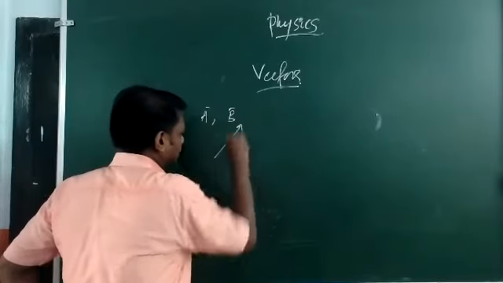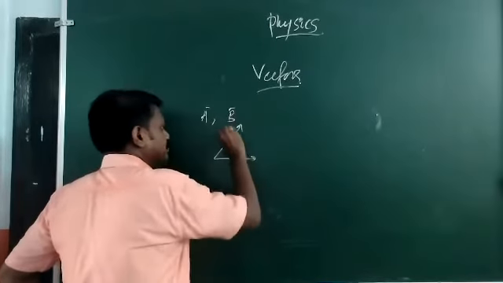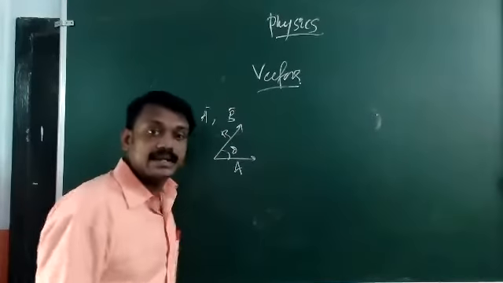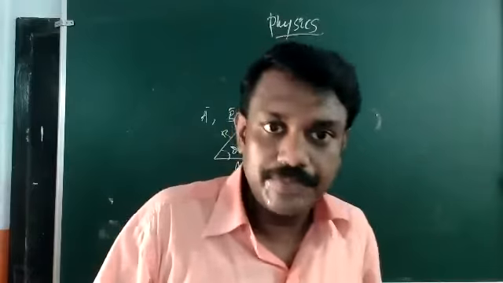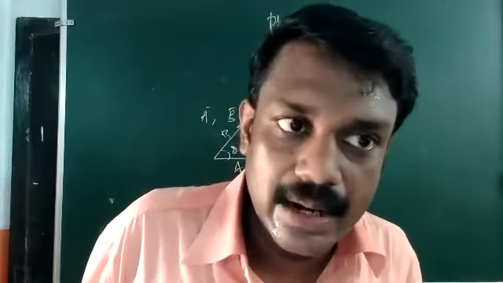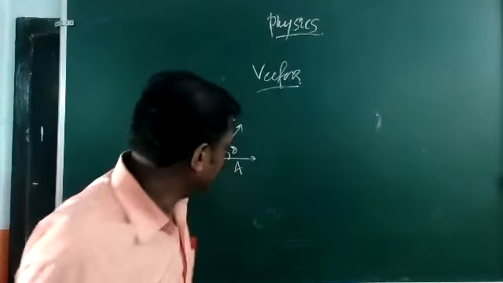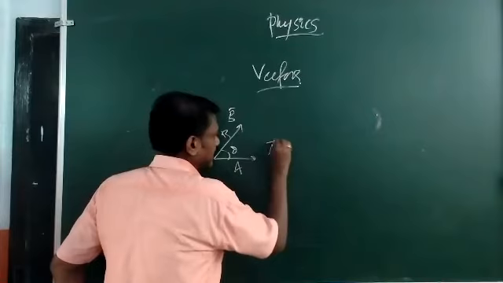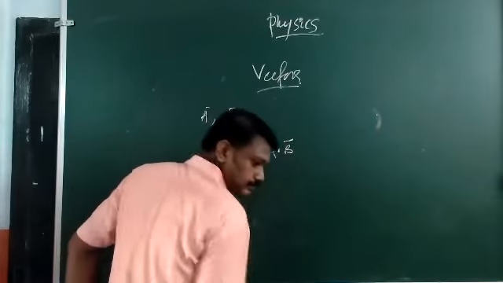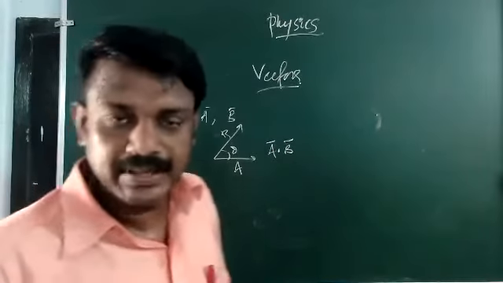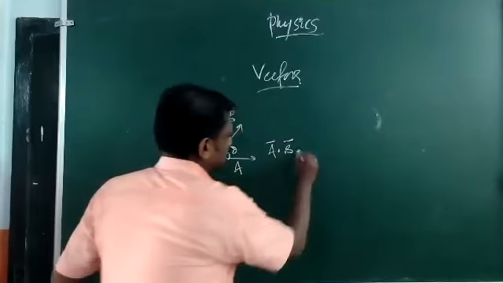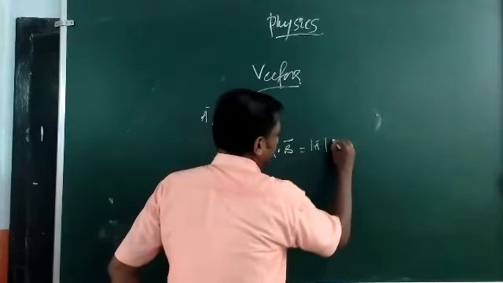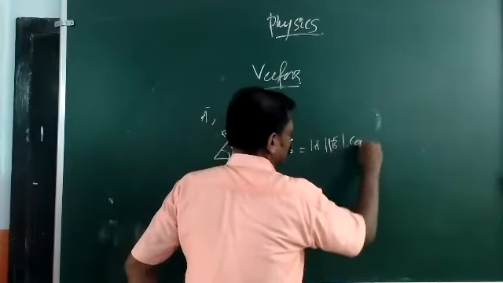Suppose we have two vectors A and B making an angle theta between them. Then the dot product between them, A dot B, is defined as the magnitude of vector A times the magnitude of vector B.